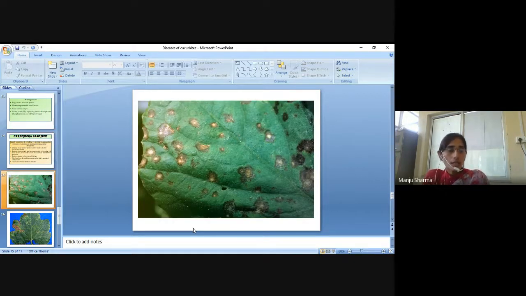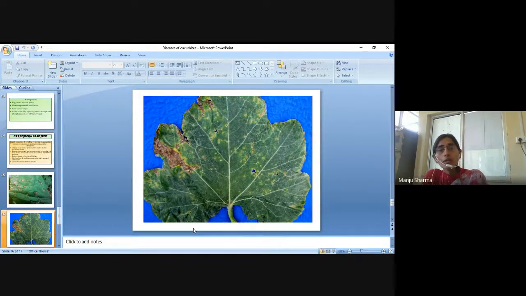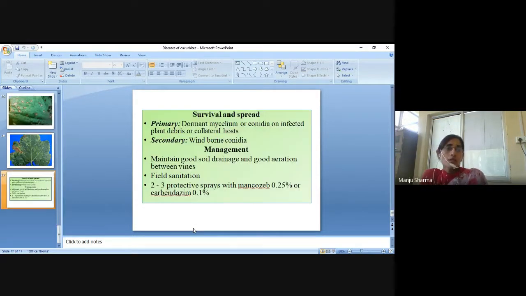These are the symptoms, the spots enlarge in size and then merge. Survival and spread: primary, dormant mycelium or conidia on infected plant debris or collateral hosts.